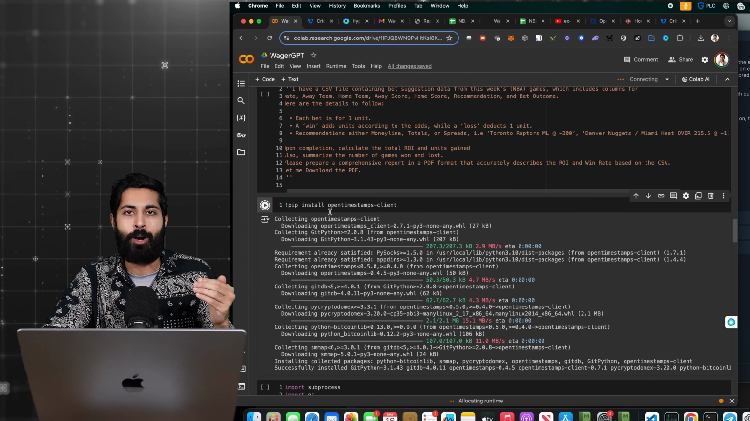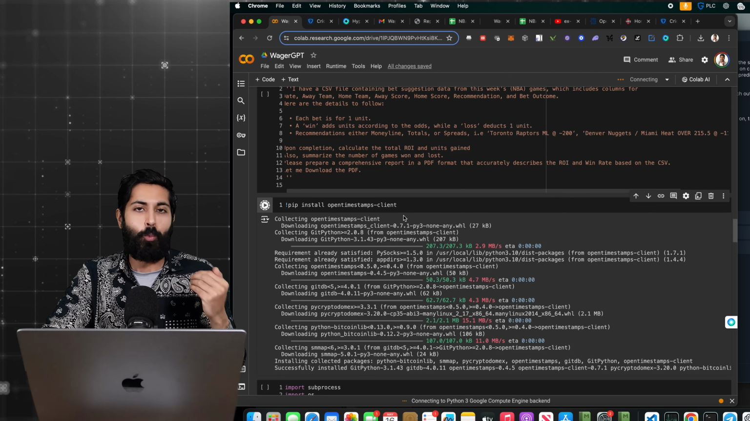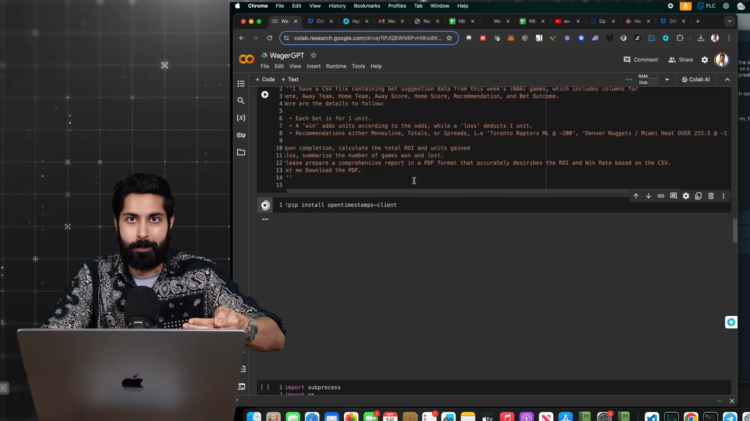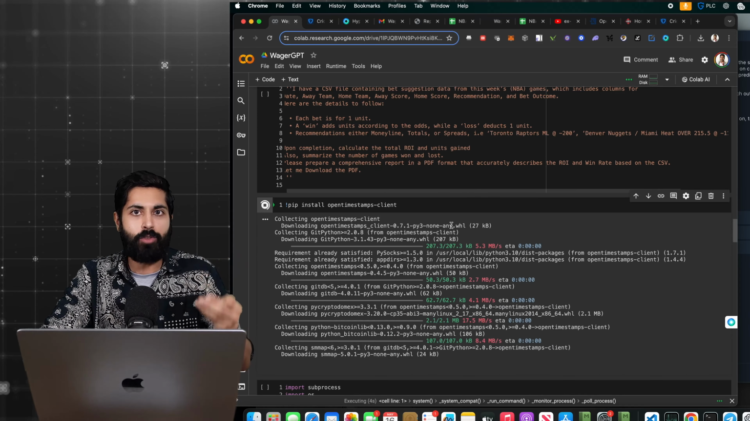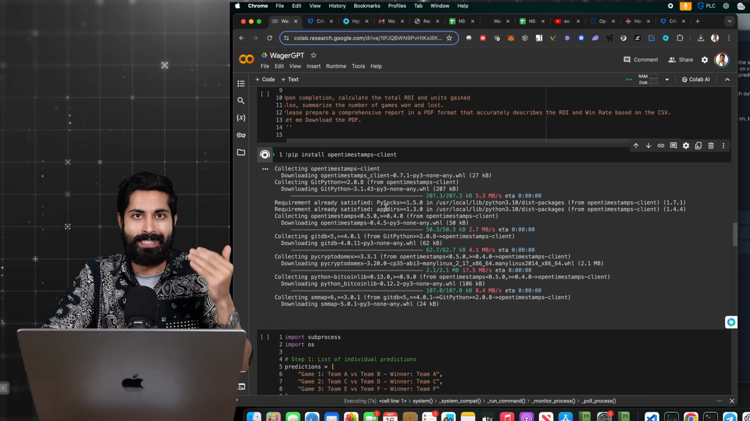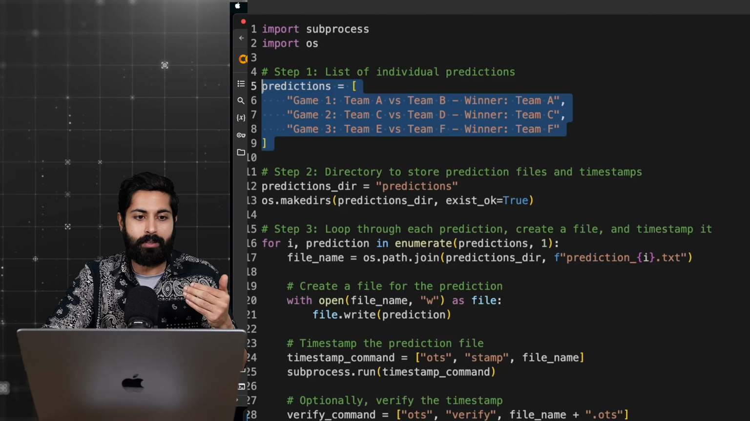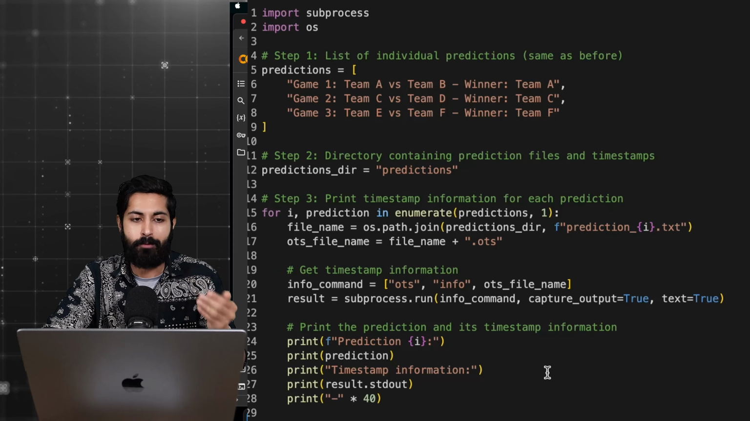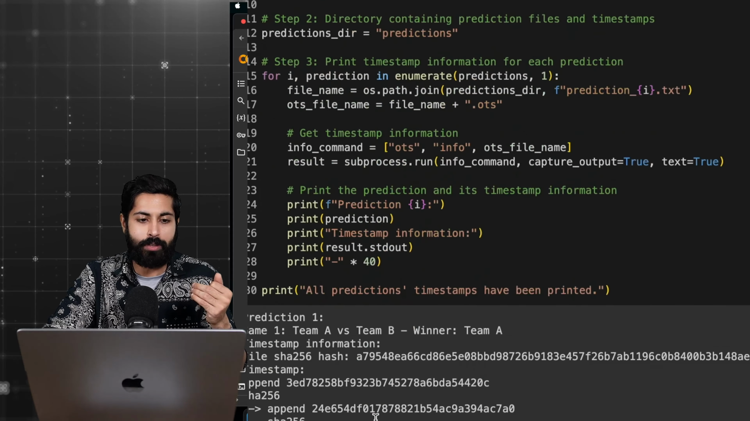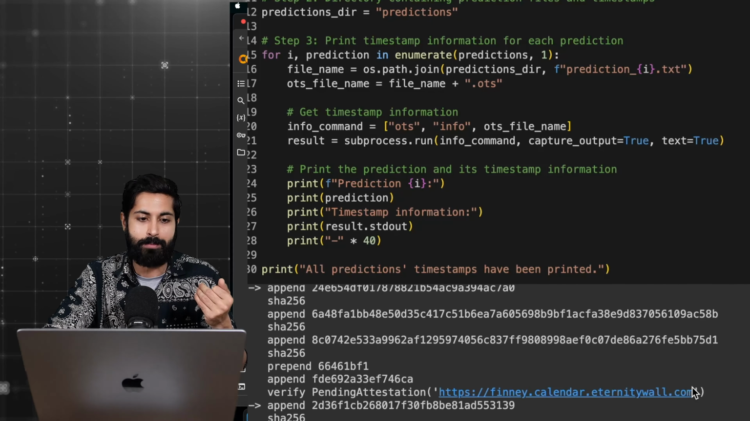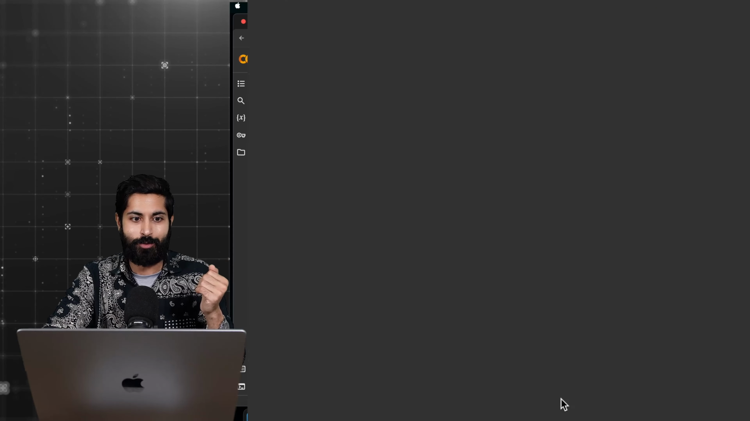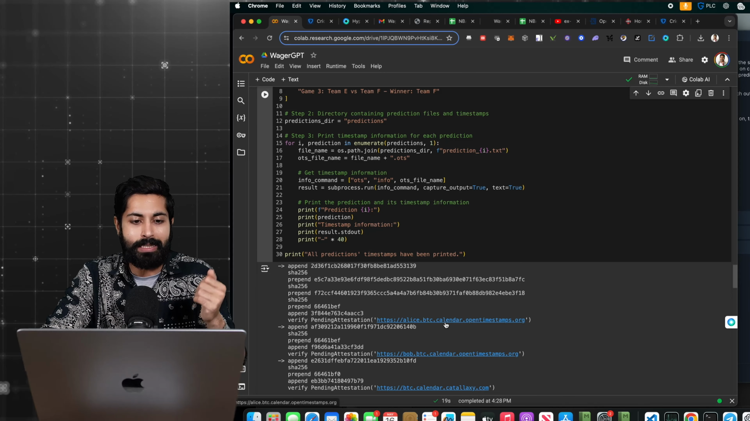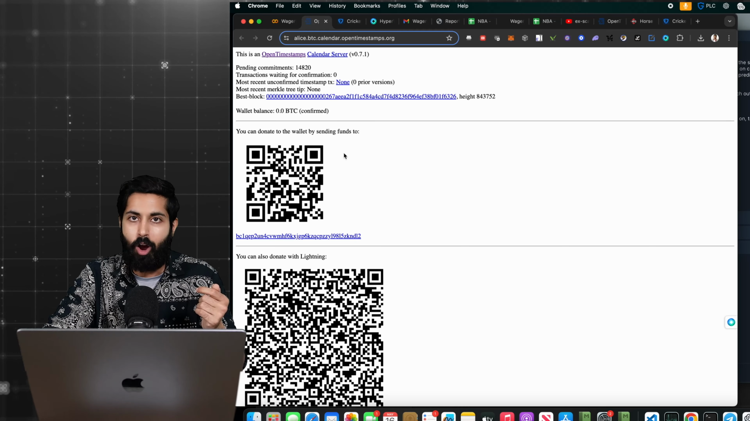And I want to take a quick demo to show you how that works right here. We can install the OpenTimestamps client as a pip library in Python. And once we've installed it, then we can run it as a single Python script. This script is going to take these 3 predictions as an example for Team A versus Team B, and it's going to timestamp every single one of them. When it's done, we'll see that all predictions have been individually timestamped. We can then retrieve those predictions as well, and we can see the timestamp for every single one of those predictions, as well as a link to those predictions right here on the Bitcoin blockchain.